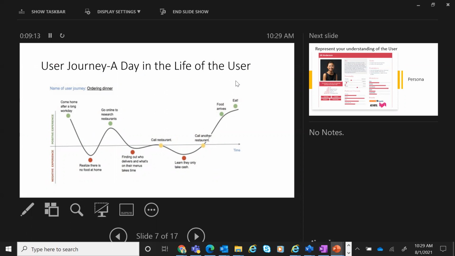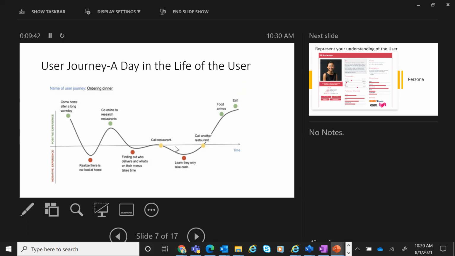Why should we worry about user journey? When you're creating a product, let's say you want to create the next Swiggy or next Uber, you want to understand how the users behave while booking the cab or while ordering food. And you'll try to understand what are the gaps in the existing process or user journey. That's when you can create a next product which is able to fill that gap.